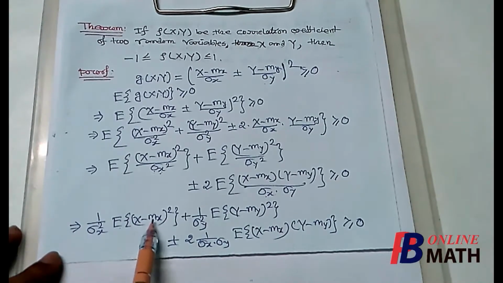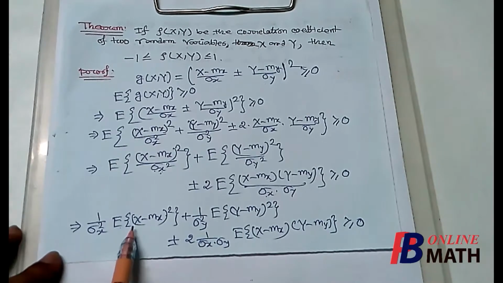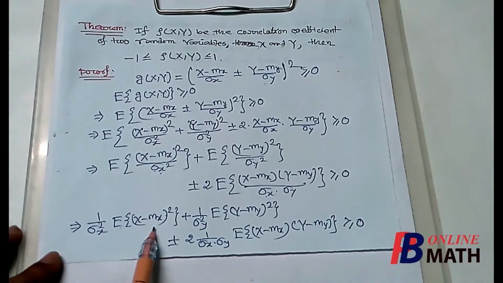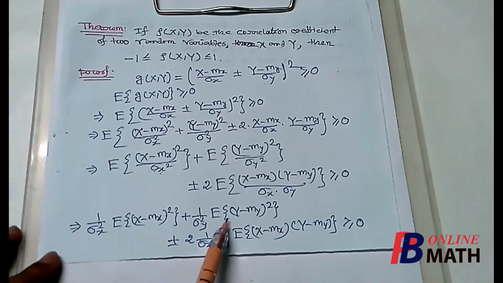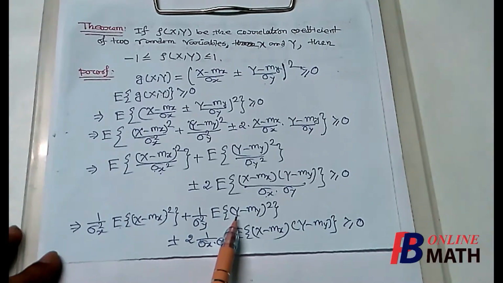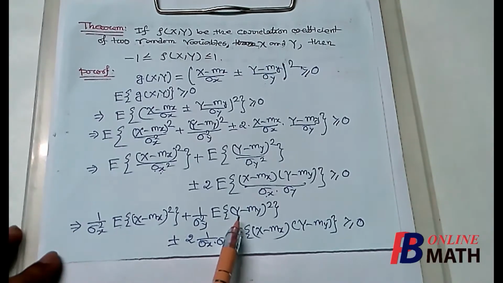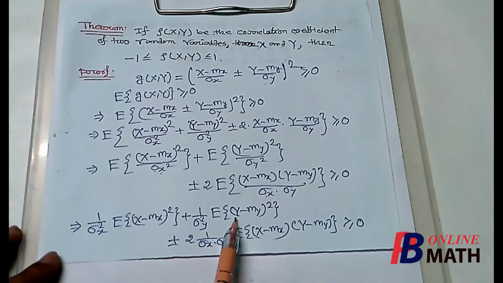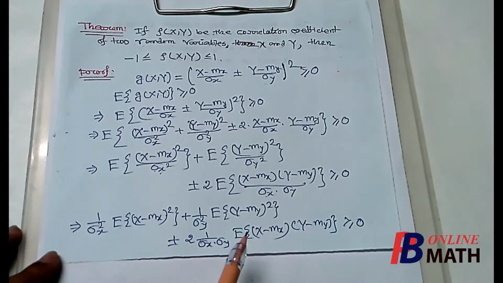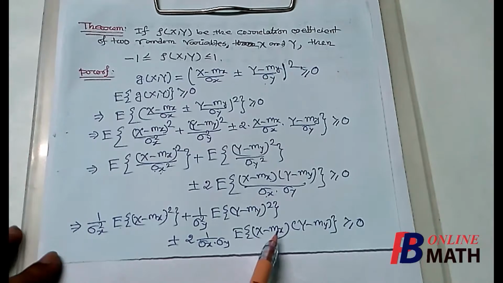So we have just expanded this quantity and ultimately obtained this. Now the expectation of (x minus mx) whole square, from the definition of bivariate moment, is nothing but mu 2 0, the bivariate central moment of order 2 plus 0. So this is the marginal variance of x. Similarly, this is the central moment of order 0 plus 2, so this is the marginal variance of y. And finally this quantity, the expectation of (x minus mx) into (y minus my), mu 1 1, is the covariance of x and y.